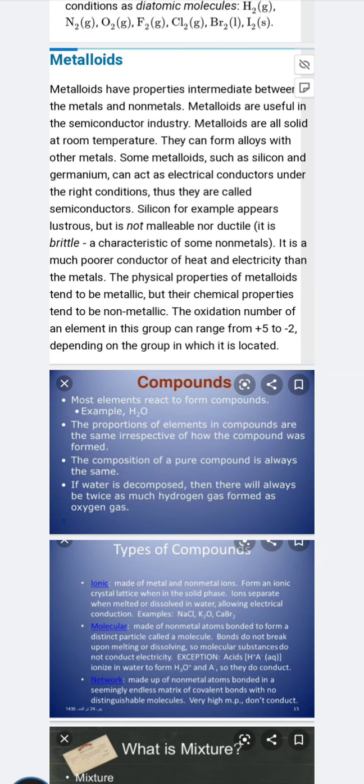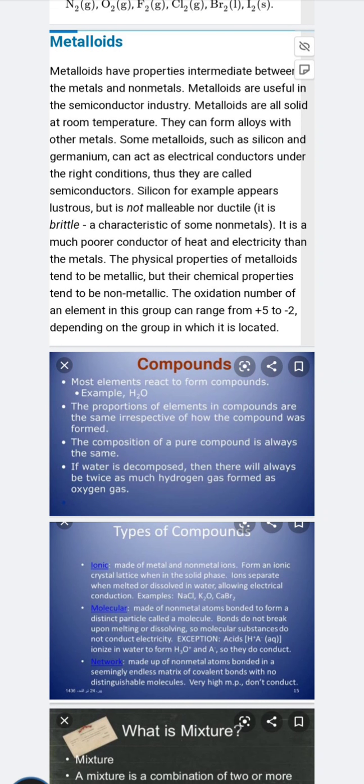What are compounds? When elements are joined in a fixed amount, they are called compounds. Most of the elements react to form compounds. Example is H2O. Wherever you are living, in the whole universe, the formula of water is H2O. It means two atoms of hydrogen and one atom of oxygen, when joined with each other, form water. In the case of compounds, their main elements lose their identity.